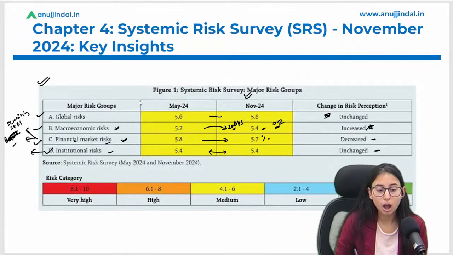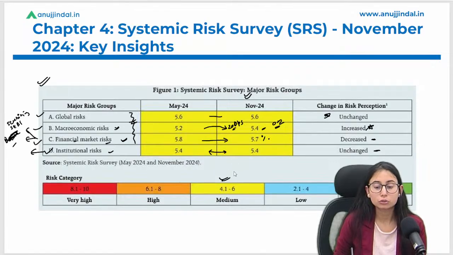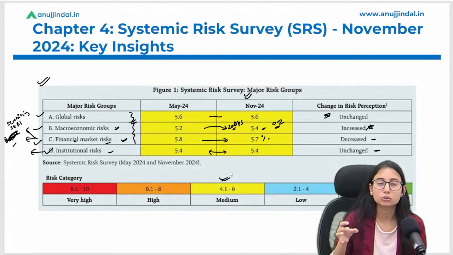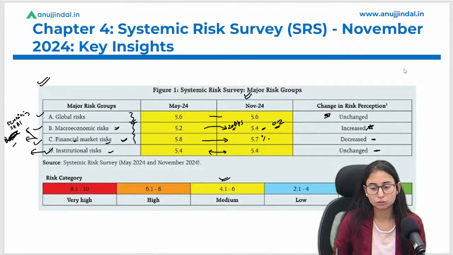If we talk about the weightage of this risk, it is under the medium scenario. It is not too much, it is not too low risk, it is not very high risk. It is under the medium scenario. These risks are under the medium stage.